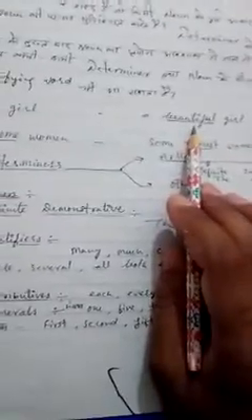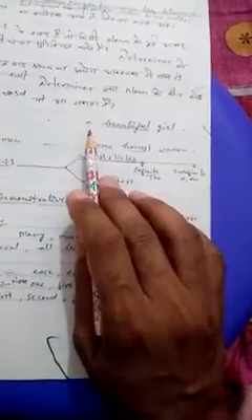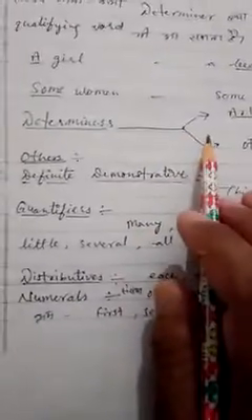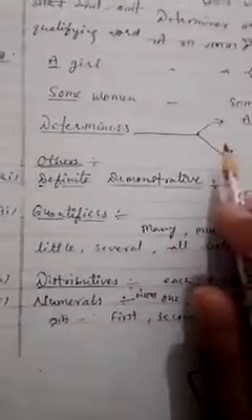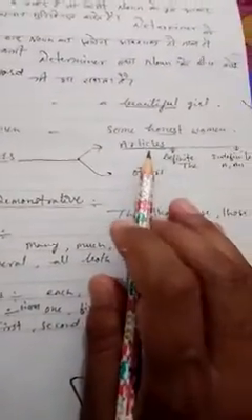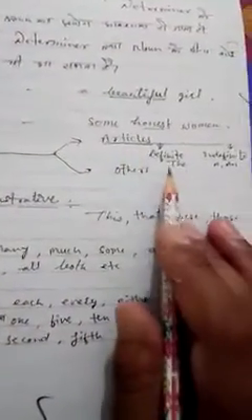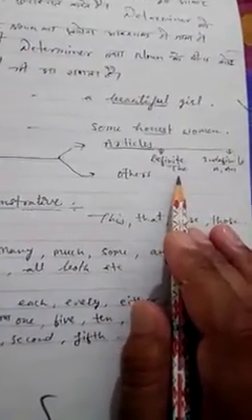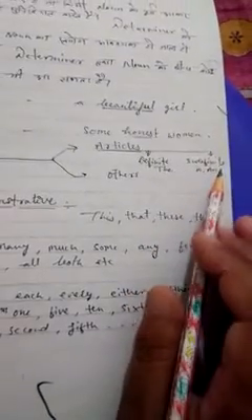So we can say a qualifying word can take place in between determiner and noun. Determiners may be defined in 2 ways. Number 1, articles. Articles are divided further in 2 parts: definite article in which the is used, or indefinite article in which a or an is used. Others.